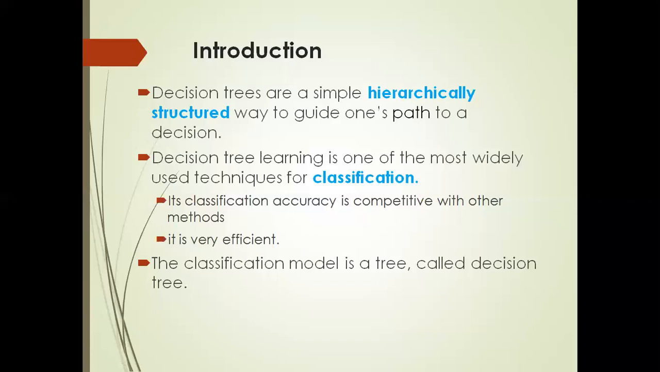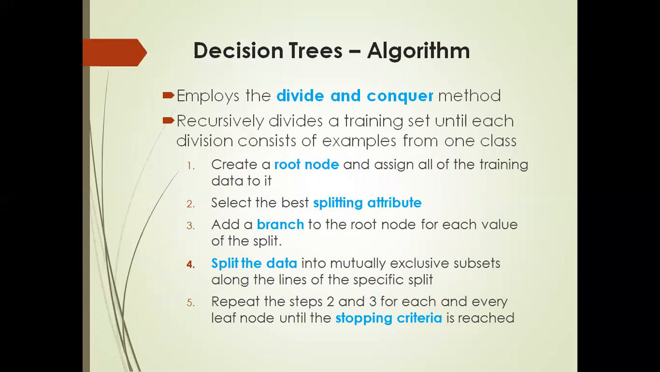So next we'll see the algorithm, like how the algorithm can be used. Decision tree algorithm. Here it employs the divide and conquer method. All of you know what we mean by divide and conquer. As I told you, it is a hierarchical form. Based on the divide and conquer method, like splitting attribute, we are going to split into many branches. With an example we can see later how this divide and conquer method works. It recursively divides a training set until each division consists of examples from one class.